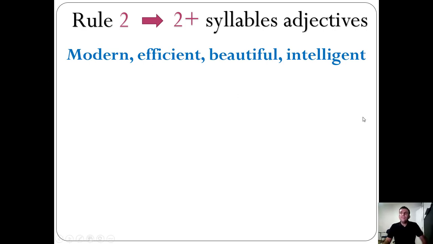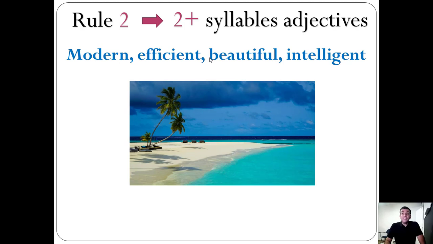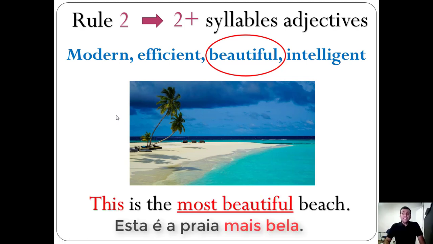So in this case, let's consider this beautiful beach. Wow, this is beautiful. Let's consider the adjective beautiful, and then we can form a superlative sentence like that. This is the most beautiful beach.